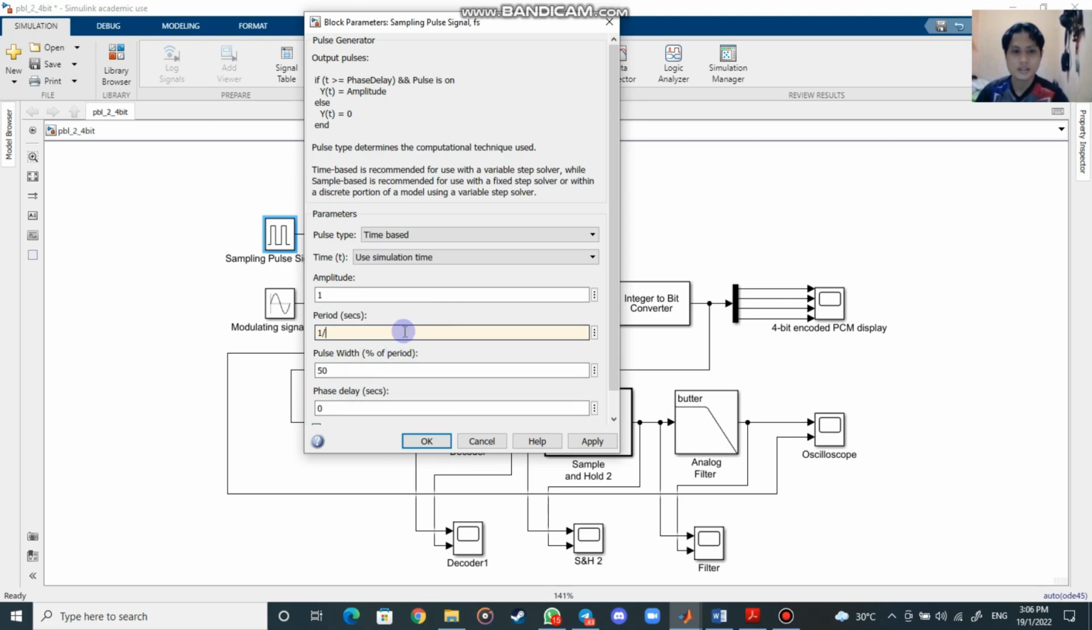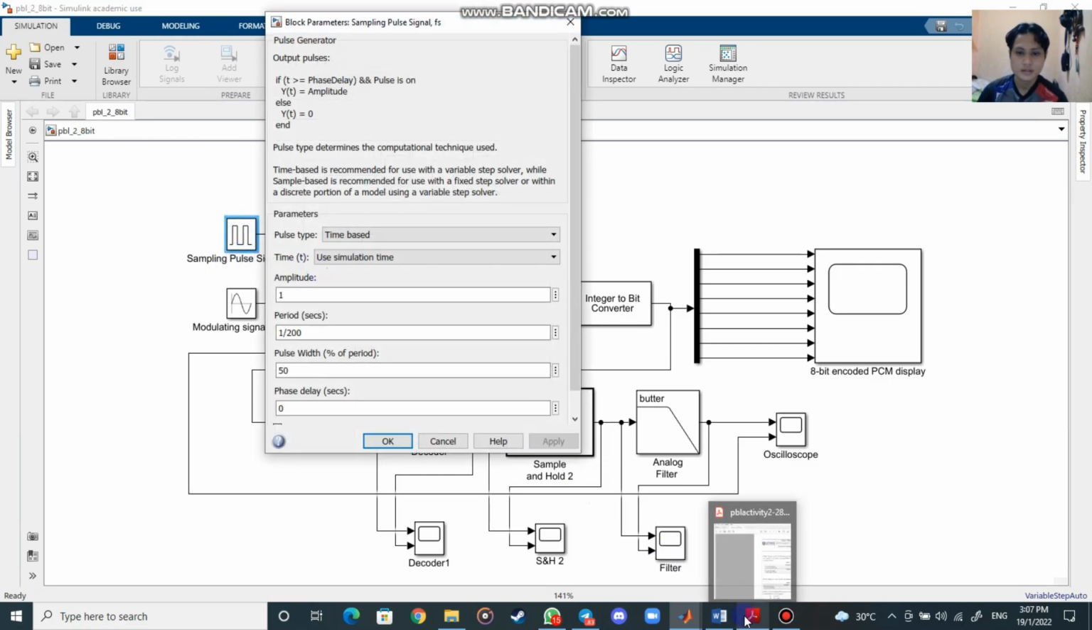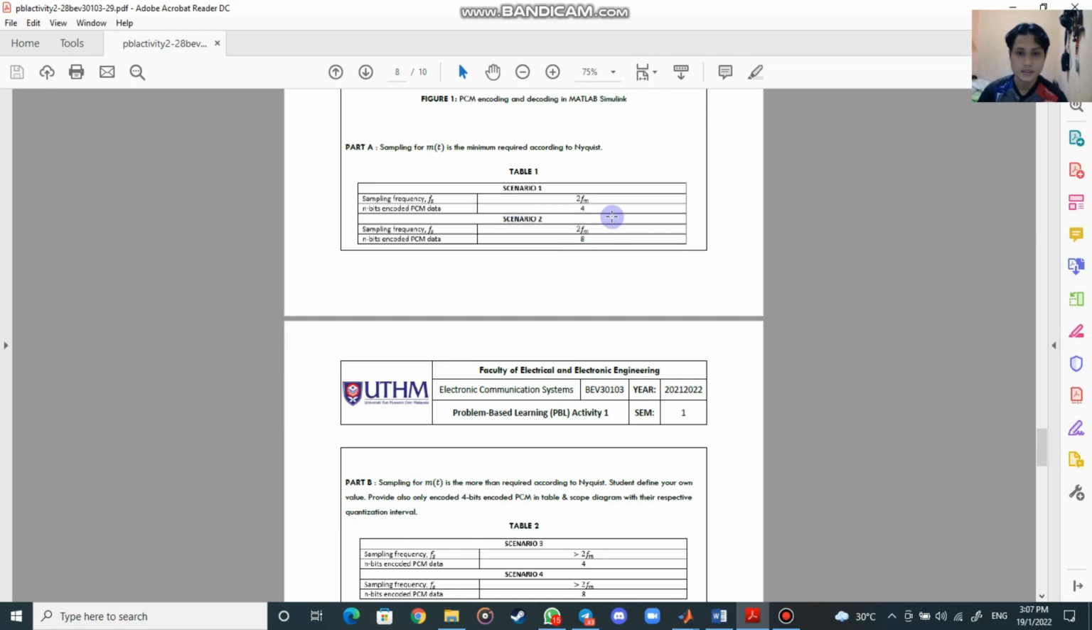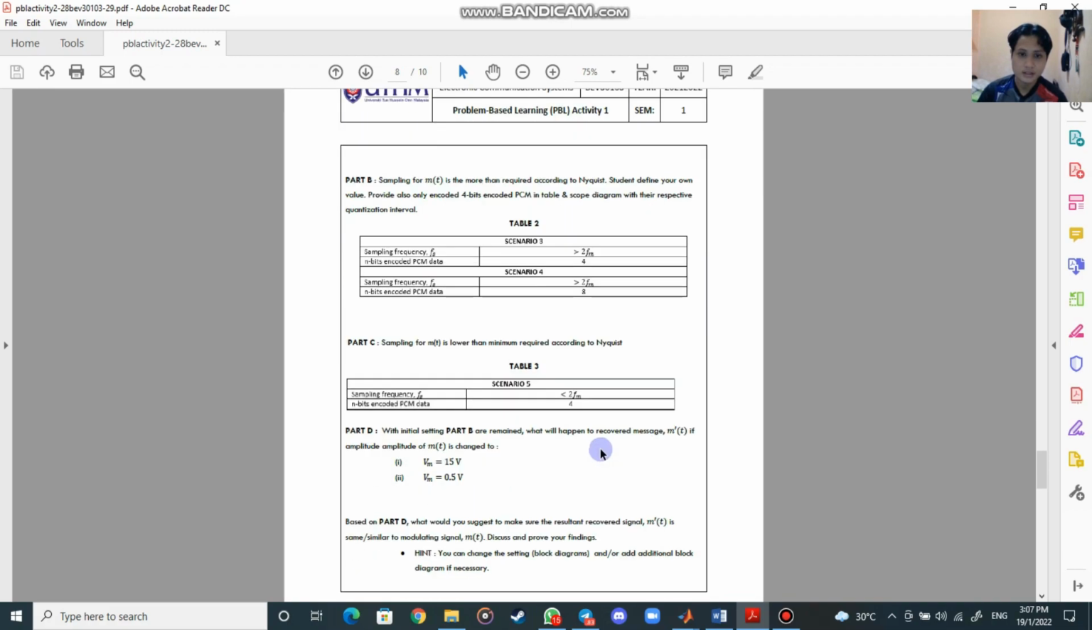And for scenario 5, we will choose 100 because it was lower than 2 Fm. That's all. Okay, right now we continue for the 8-bit encoded. The thing that we just need to change is this one, and the value is also the same for the second scenario. The period is 200, for scenario 4 it is 400, and we don't have scenario 5.